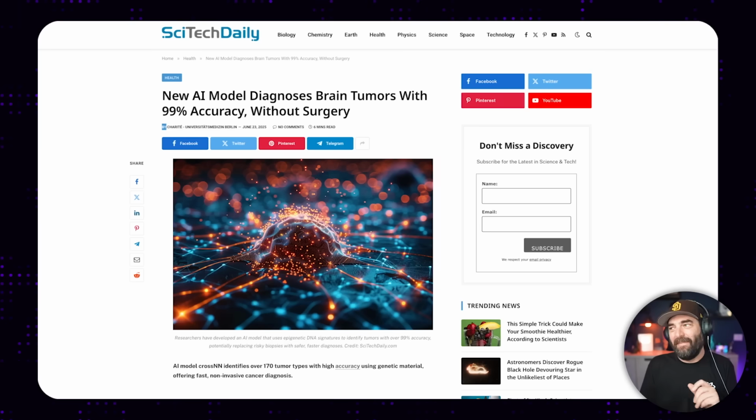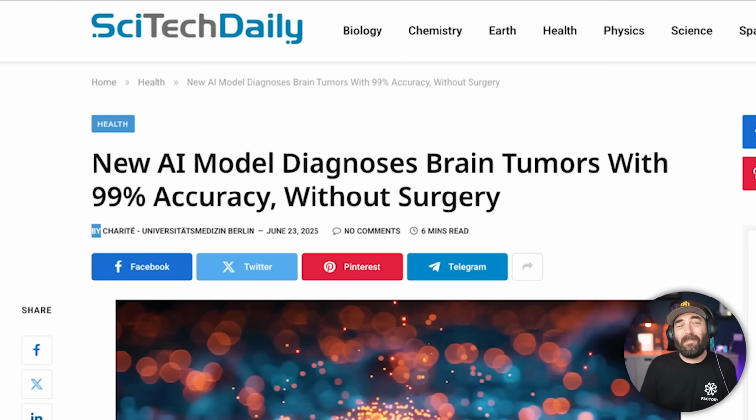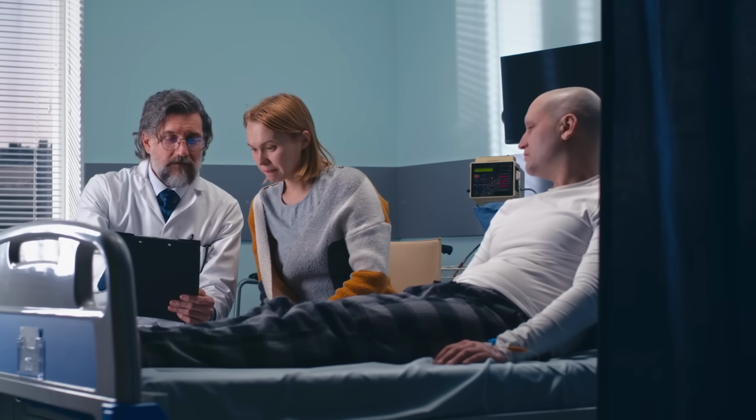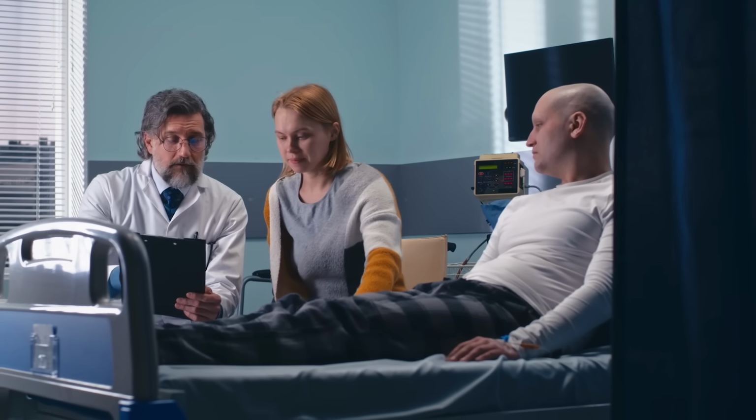Now, I don't want to end on that note. I like to end on positive news. So let's talk about this. In this major breakthrough, scientists in Berlin have developed an AI model that can diagnose brain tumors with over 99% accuracy without needing surgery. It reads subtle DNA signals in fluid samples like spinal taps, and the system is called CrossNN. It can identify over 170 types of cancer. It's faster, safer, and more precise than traditional biopsies, and they're already preparing to use it in clinical trials in Germany right now.